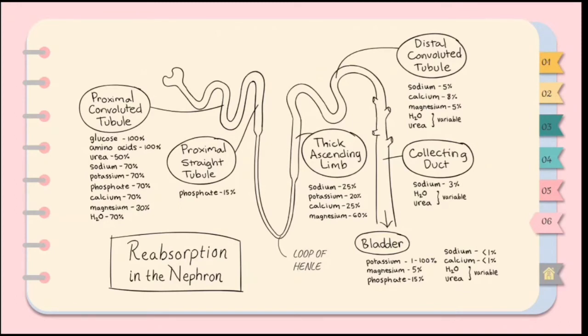Let's proceed to the distal convoluted tubule and the collecting duct, which are responsible for the reabsorption of sodium, calcium, magnesium, and water also. In the distal convoluted tubule and the collecting duct, additional sodium and chloride are removed, and water moves out by osmosis, and the filtrate volume is reduced by another 19%, leaving 1% of the original filtrate volume as urine.